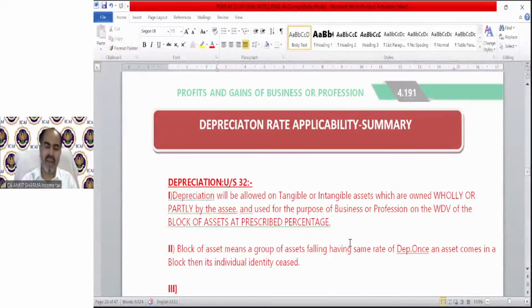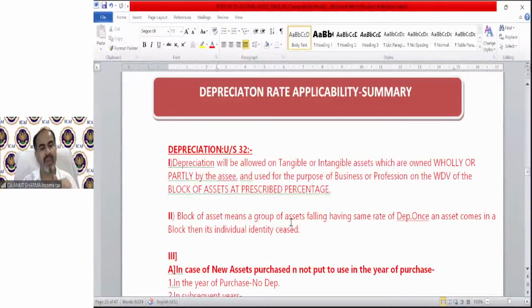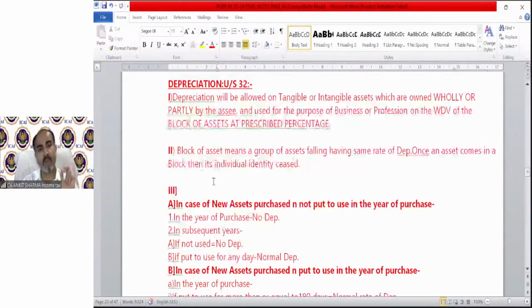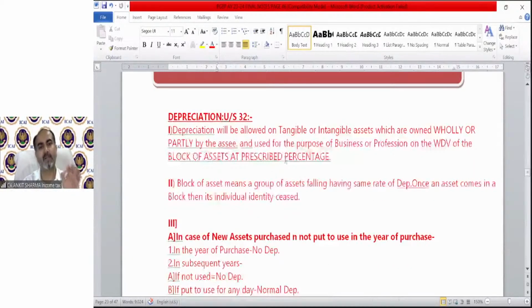This is my summary. I have made it for you to make you understand the depreciation concept more easily. So depreciation, section 32 says, depreciation will be allowed on tangible or intangible assets which are owned wholly or partly by the assessee and used for the purpose of business or profession, on the WDV of the block of asset at prescribed percentage. What's the definition of block of asset? Block of asset means a group of assets having the same rate of depreciation. Once an asset comes in a block, then its individual identity ceased.